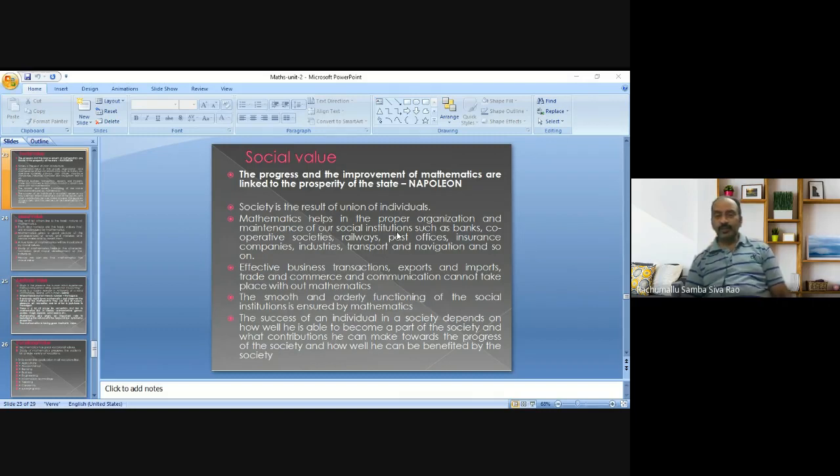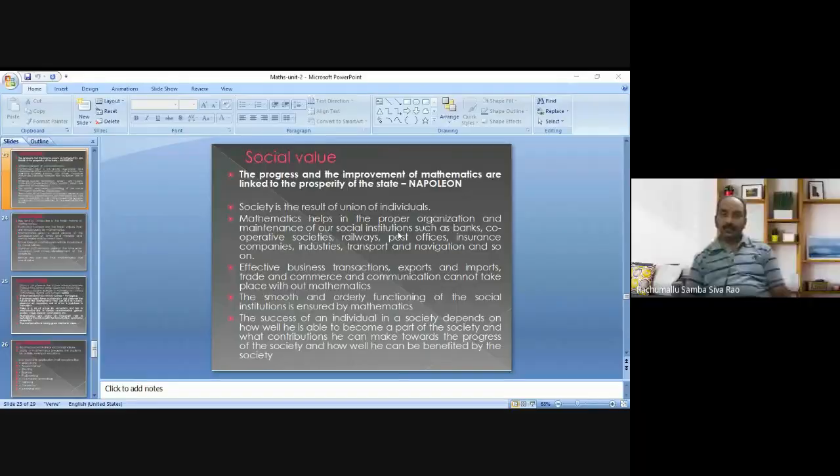According to Napoleon, the progress and the improvement of mathematics are linked to the prosperity of the state.